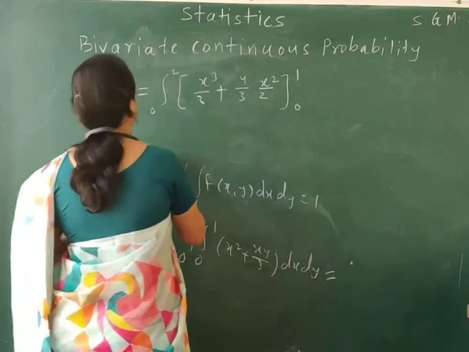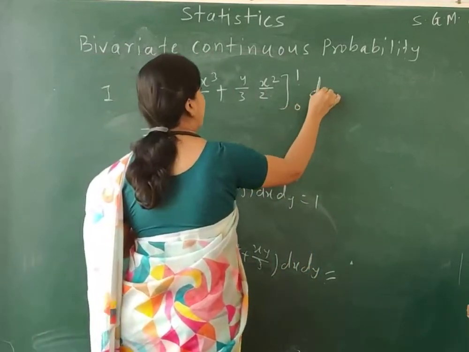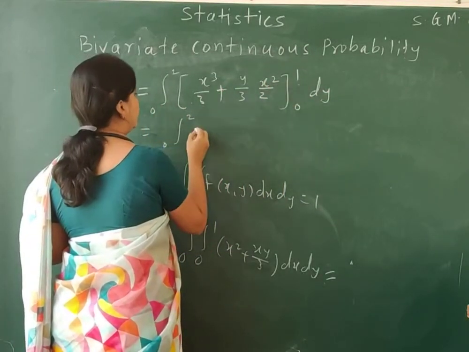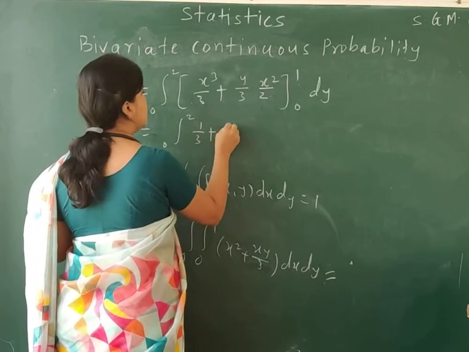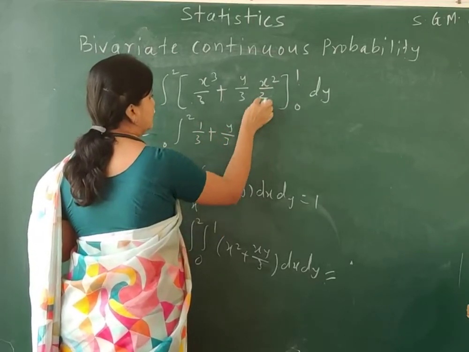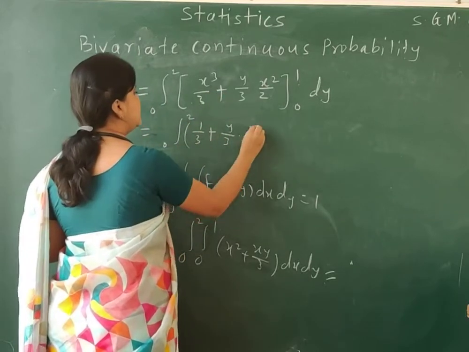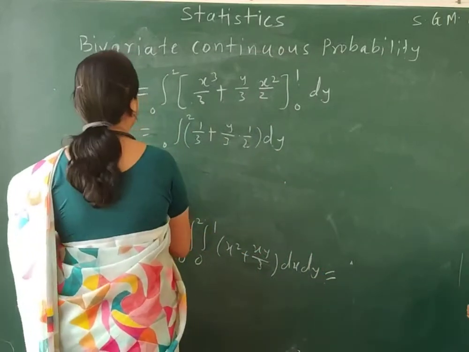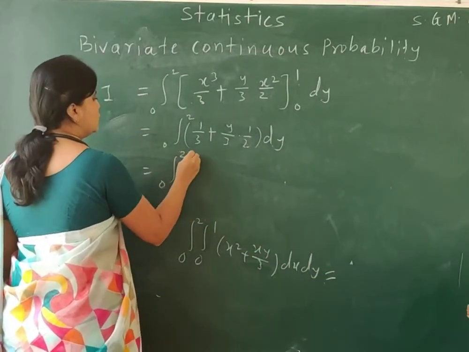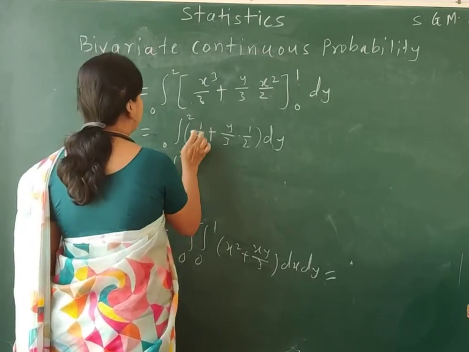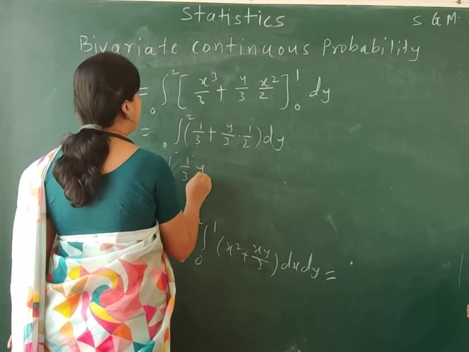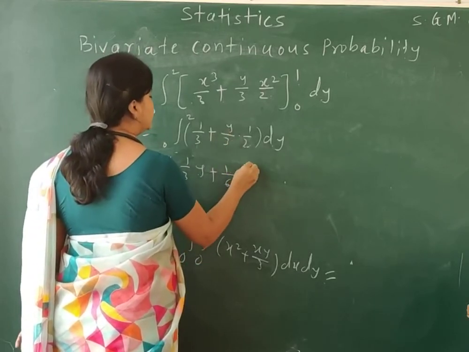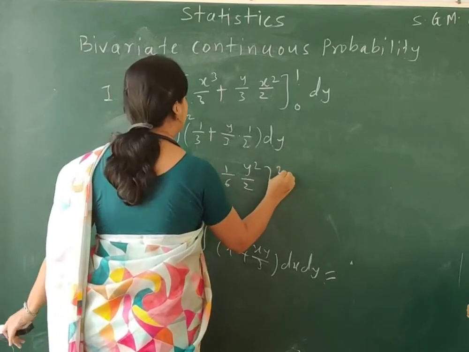Okay. So let me put the values now, and dy as it is, 0 to 2. I put the value of x as 1 over here. So what we get is 1 by 3 plus y by 3 times 1 by 2, half. And if I put 0, it gives me the answer as 0. dy. Now take the integral with respect to y. What it comes to, observe: 0 to 2, the integration of 1 by 3 is 1 by 3 y, plus 1 by 6 into the integration of y, which is y squared by 2, 0 to 2.